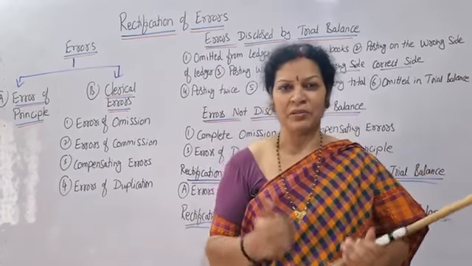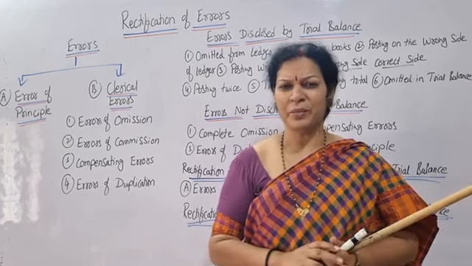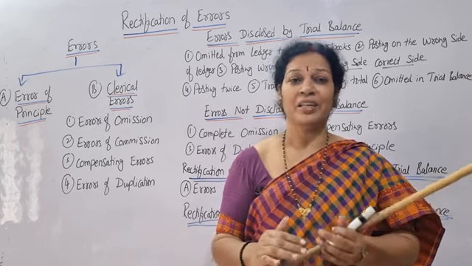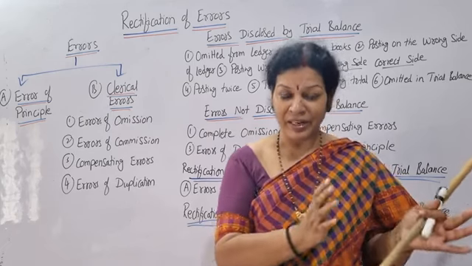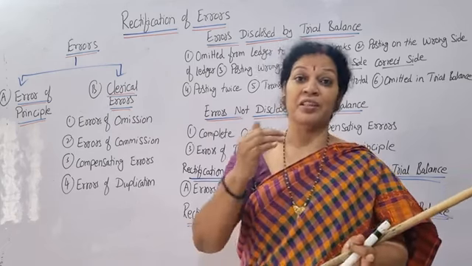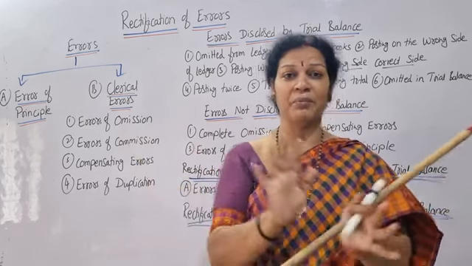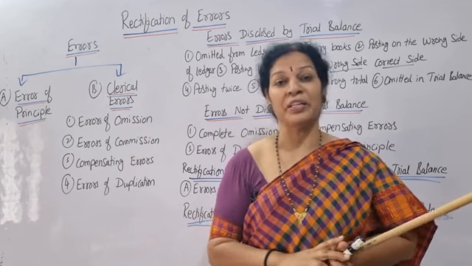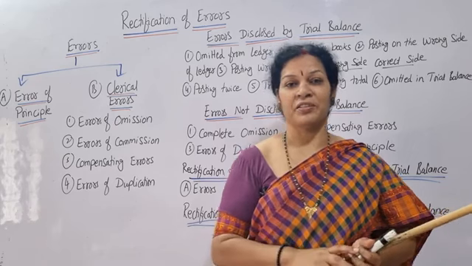Anyhow, coming to the rectification of errors. What is an error? Error means, in simple words, a mistake. Knowingly or unknowingly, if any mistake happened while writing the journal entry, or when posting journal entries to ledgers, or from ledger to trial balance, somewhere some error happened. So how do we rectify that? Regarding this, we are going to discuss rectification of errors.